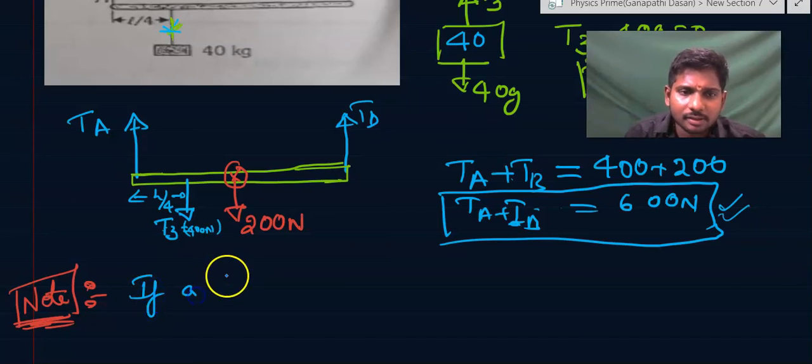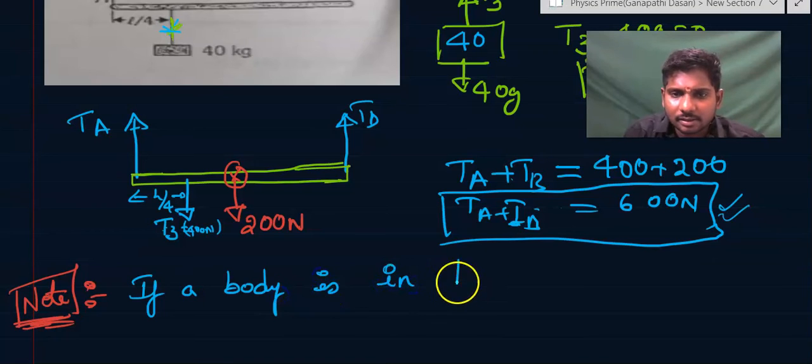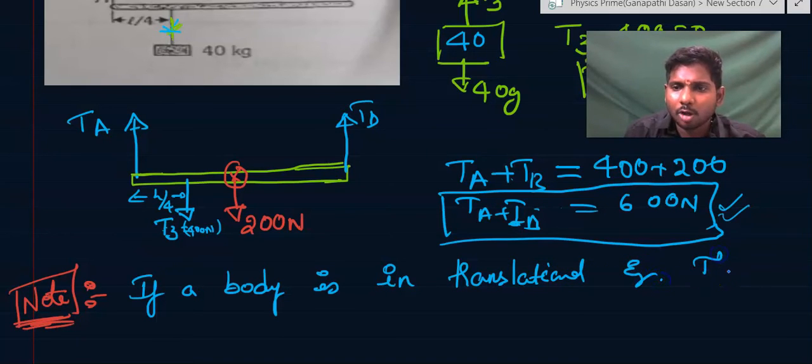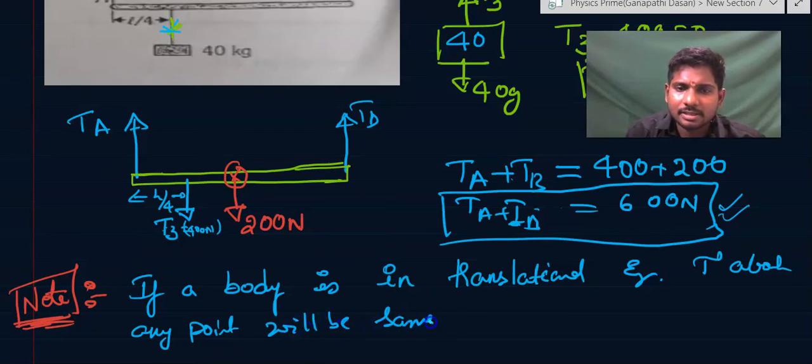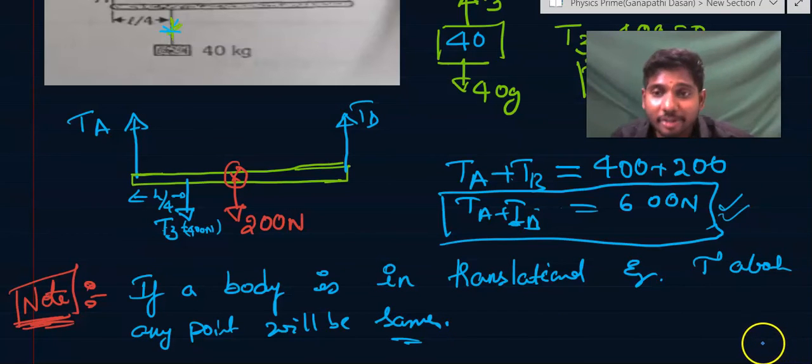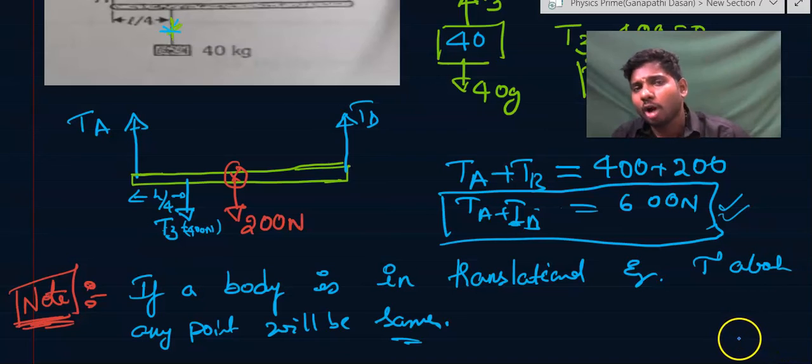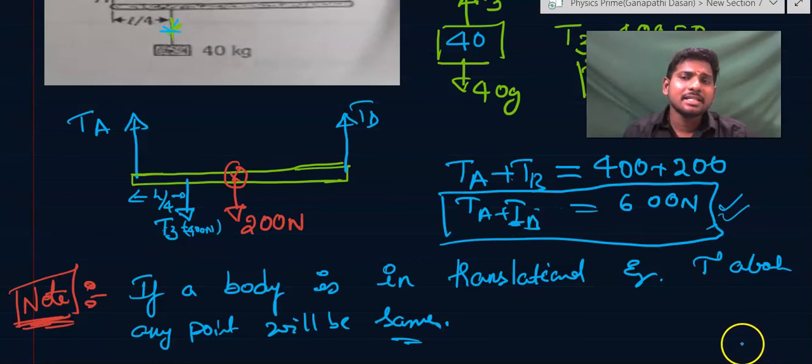One note point I'll tell you. If a body is in translational equilibrium, torque about any point will be the same. That means what? Here the rod is in translational equilibrium, it's not translating, and it is also in rotational equilibrium. So if you find the torque about any point, that value will be the same.